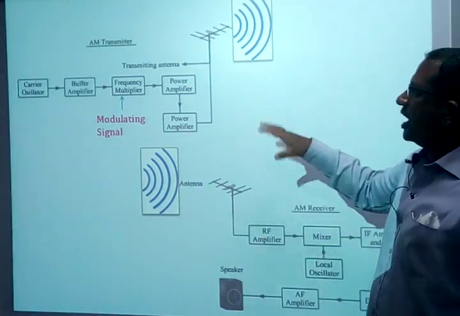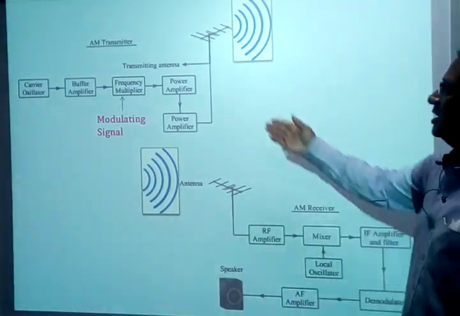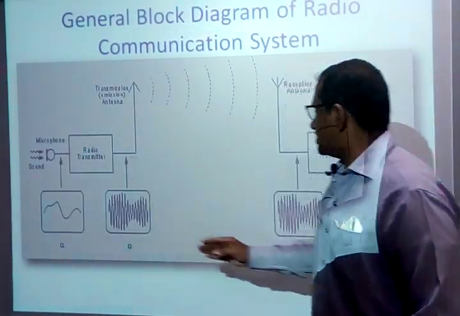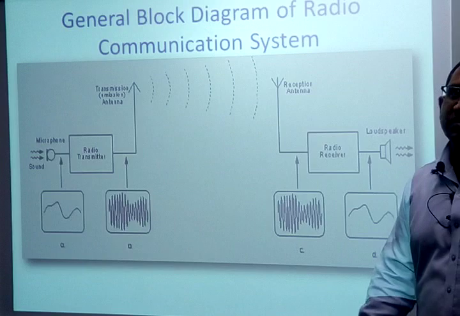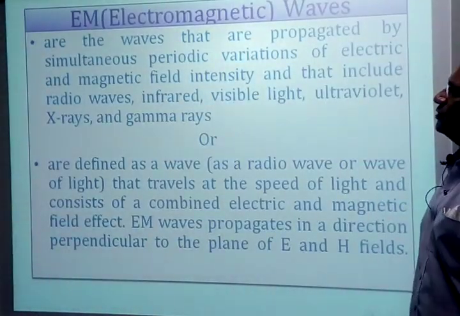So this is the block diagram of the AM transmitter and receiver which we have simply spoken about. That means this AM transmitter is normally going to be there, and the AM receiver is normally going to be there in the radio receiver. Okay, so this is what we have. Next, let us look into the EM waves.